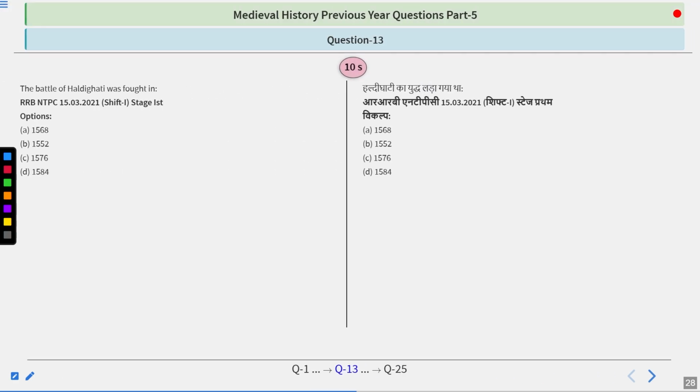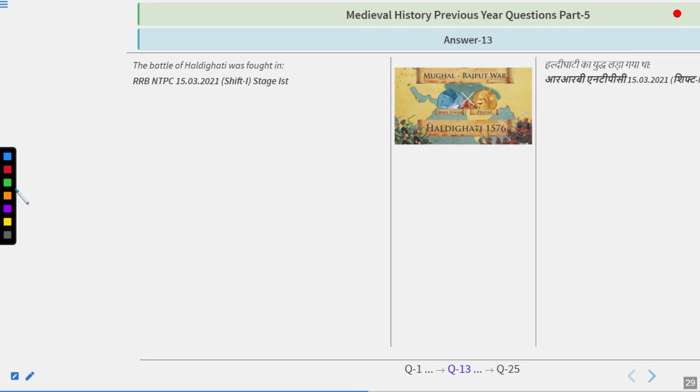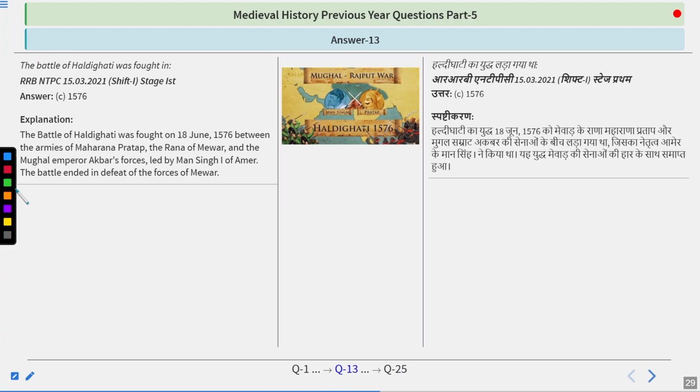The Battle of Haldighati was fought in. Options are 1568, 1552, 1576 or 1584. Very simple question, I guess. So try to figure out the answer. And you're right. The answer is 1576.